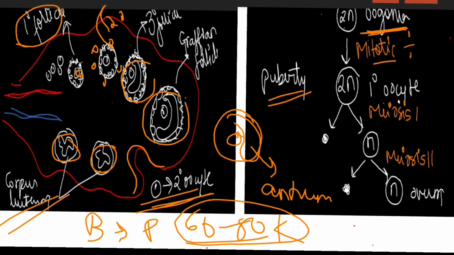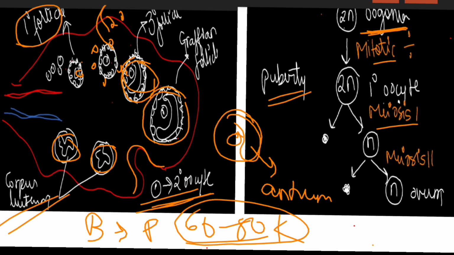Once the female has reached puberty, these primary oocytes, which are present within the tertiary follicle, see, this is a tertiary follicle within which the primary oocyte is present, will grow in size and complete the first meiotic division. Meiotic division meaning what? Reduction division.